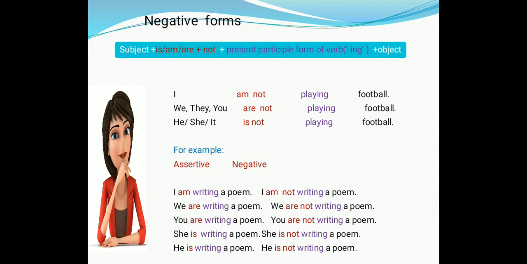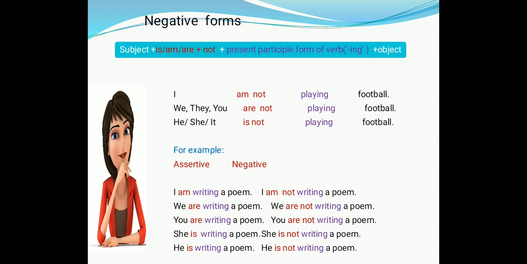For example, I am not playing football. We are not playing football. They are not playing football. You are not playing football. He is not playing football. She is not playing football. It is not playing football. We have more examples where affirmative sentences are changed into negative.